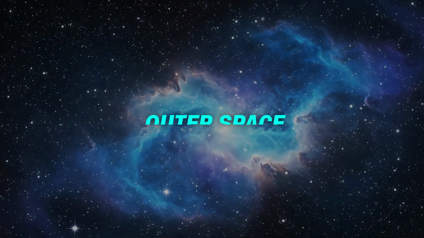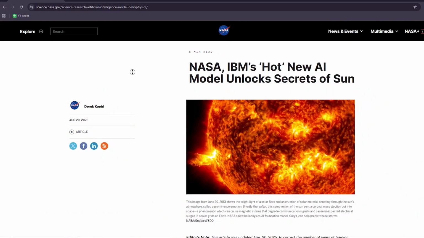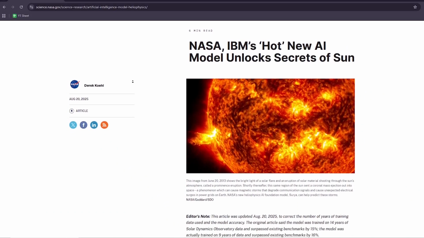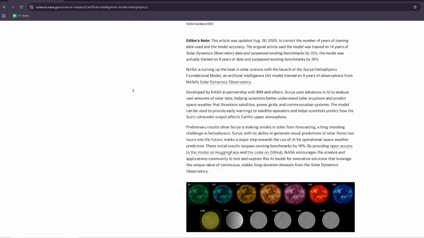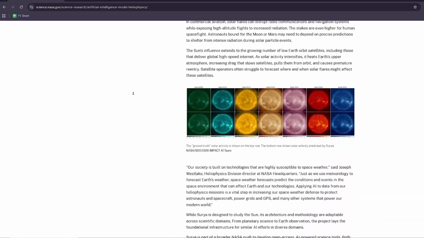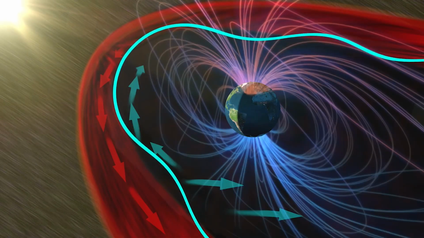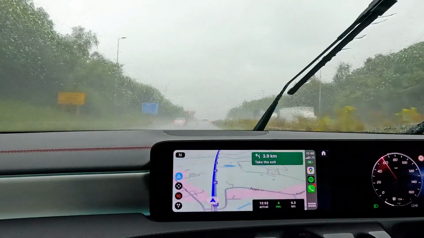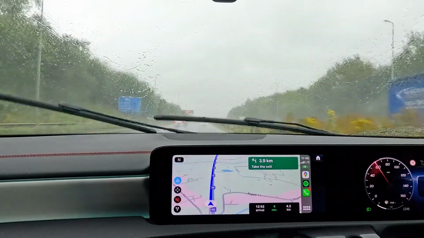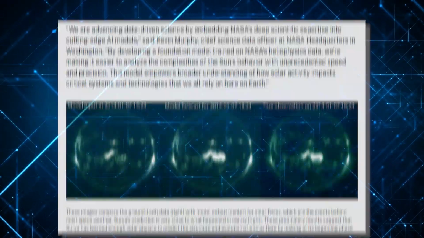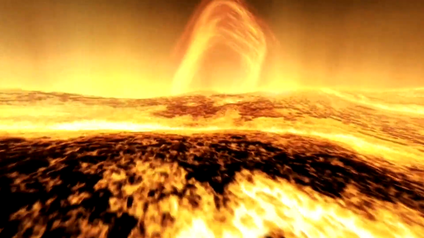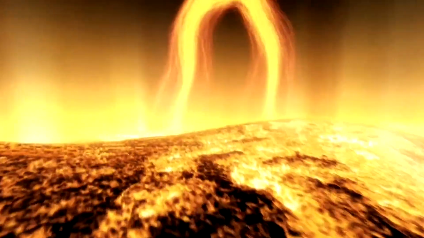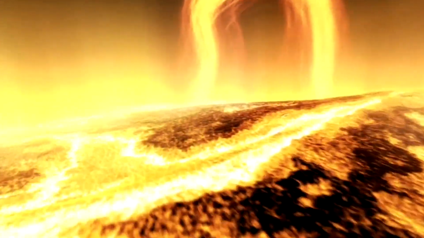Next stop is outer space. NASA and IBM's Surya AI model just landed on Hugging Face, and with it, a revolution in solar weather prediction. Why does this matter? Because solar storms can knock out satellites, scramble GPS, and even disrupt global power. Surya AI is trained on real solar observation data and predicts flares with 16% higher accuracy than conventional systems.